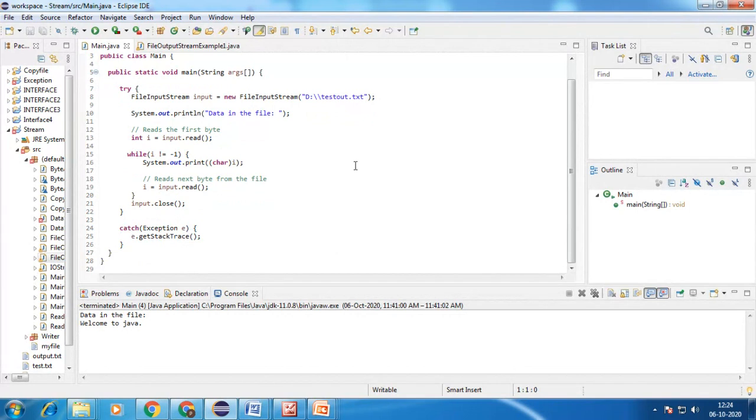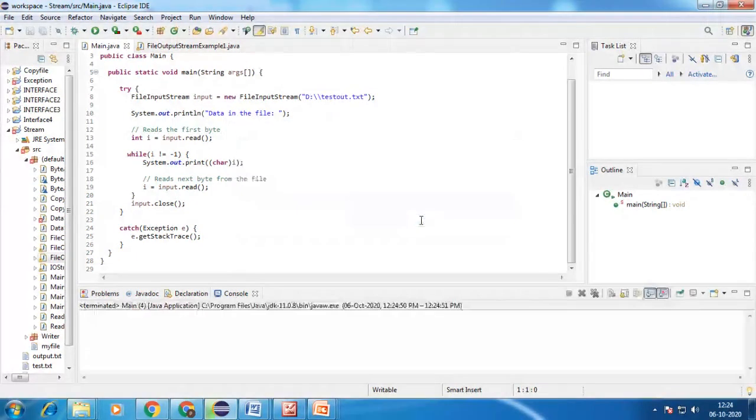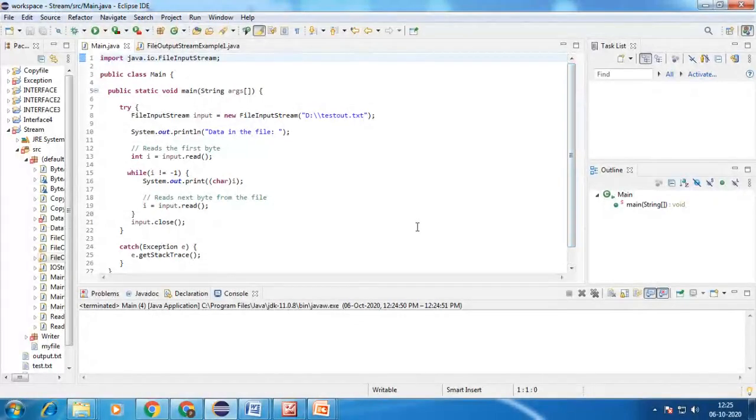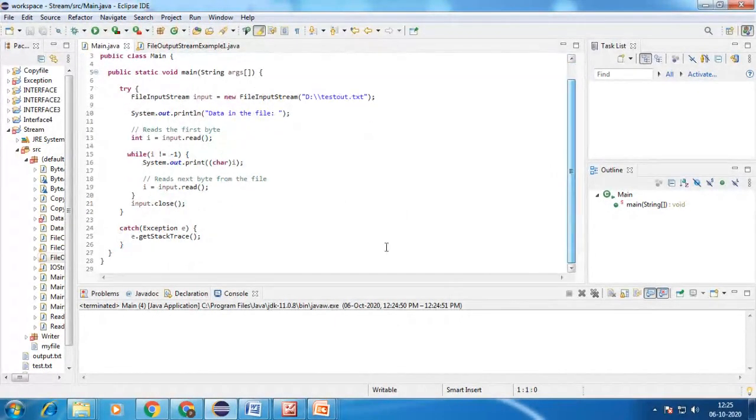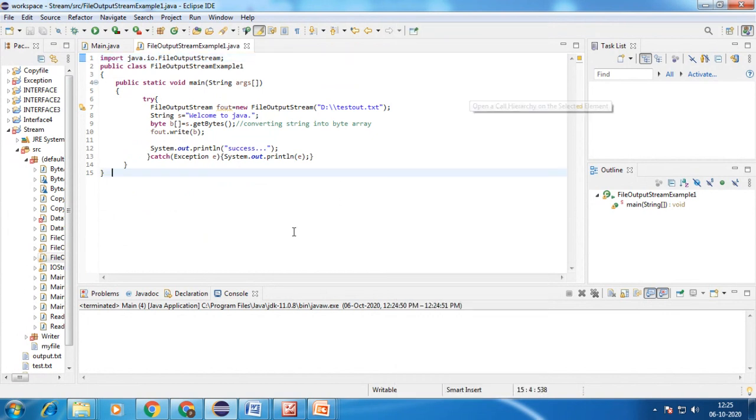Okay, so now I just run this file. Here I do not get any output, since it has to perform this operation. Even though I'm not getting any error either. It has not found that particular file, and it is not throwing any exception there.